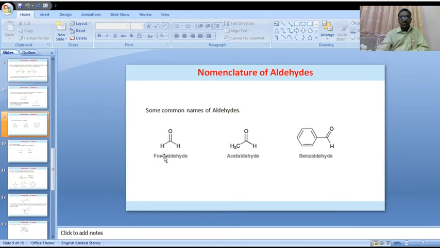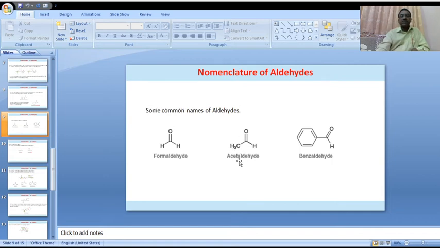This is called formaldehyde. In the IUPAC system, only one carbon means methane, and the E is replaced by al: methanal.